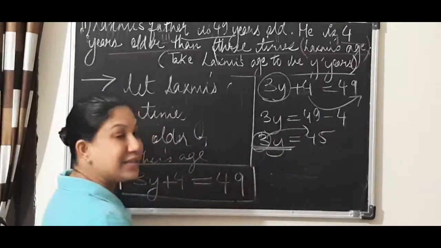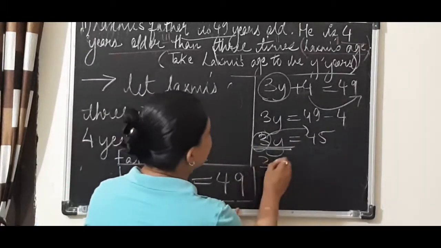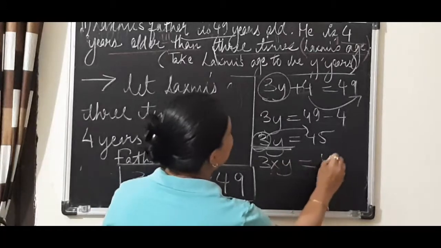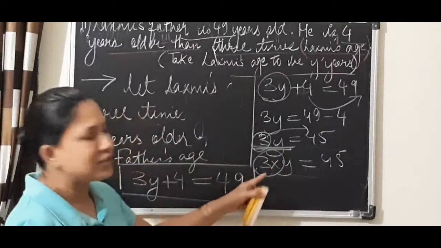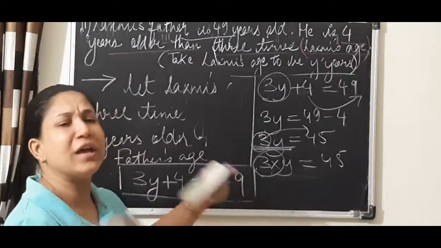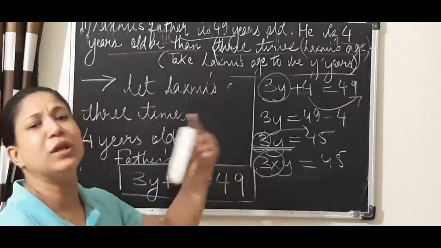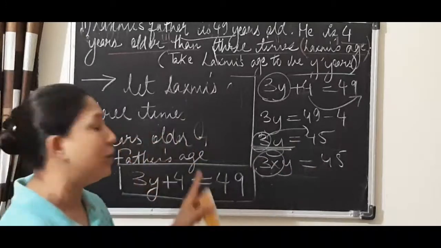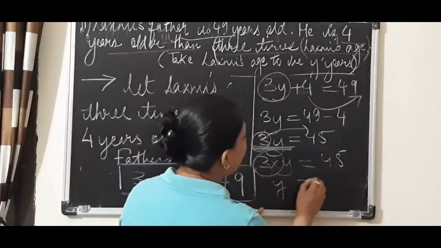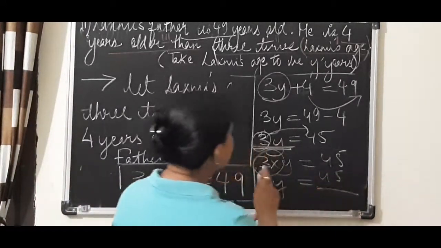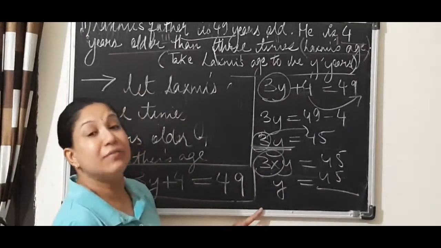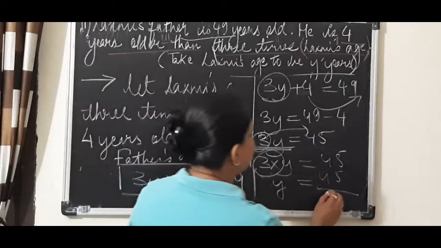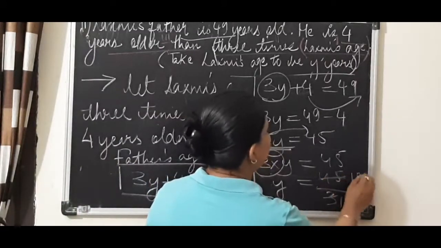So 3y means 3 into y. What relation do they share? It is actually 3 into y is 45. So he will send in, the fox will say, you take everything with you. What is that into you take? I don't want. I will stay alone. So y is all alone. But 3 into, after transposition, that will become divide by 3. Yes. So divide by 3. 3 fives are 15.